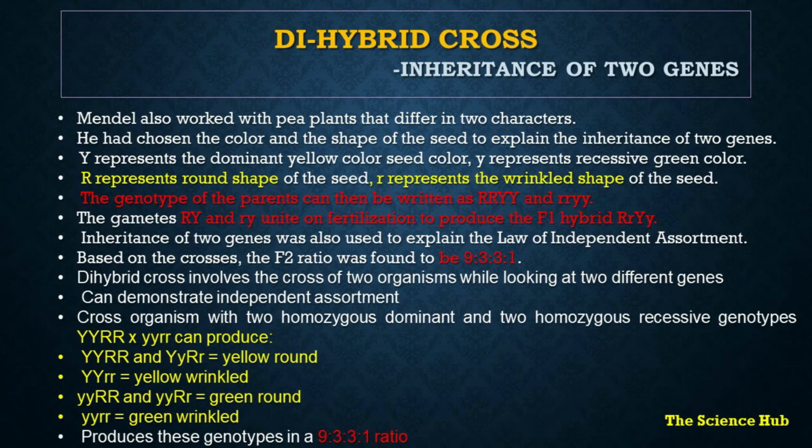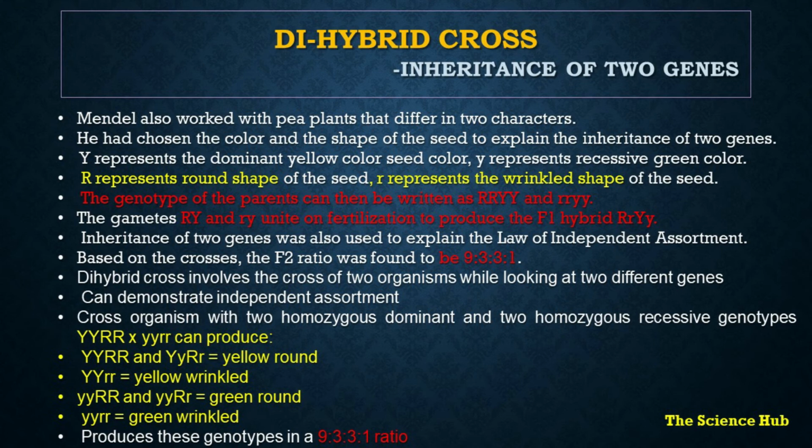Dihybrid cross, inheritance of two genes. Mendel also worked with pea plants that differ in two characters. He chose the color and the shape of the seed to explain the inheritance of two genes. Capital Y represents the dominant yellow color of seed and small y represents the recessive green color of seed. Capital R represents the round shape of the seed and small r represents the wrinkled shape of the seed. The genotype of the parents can be written as capital RRYY and small rryy.